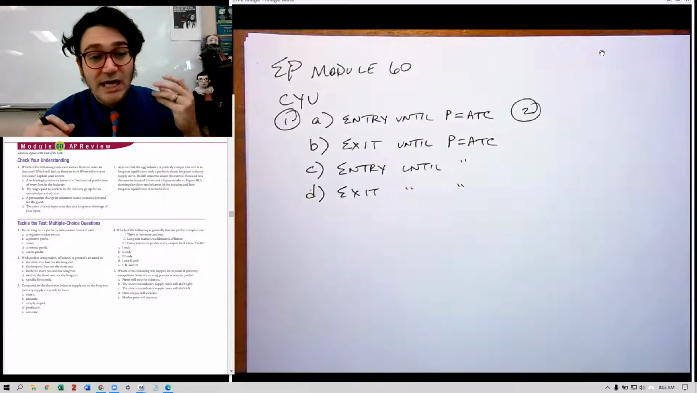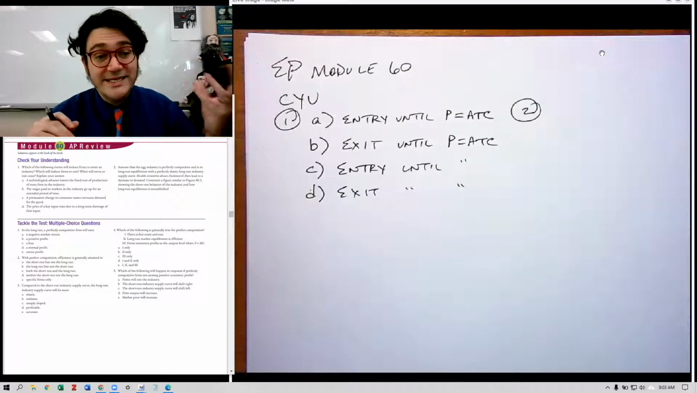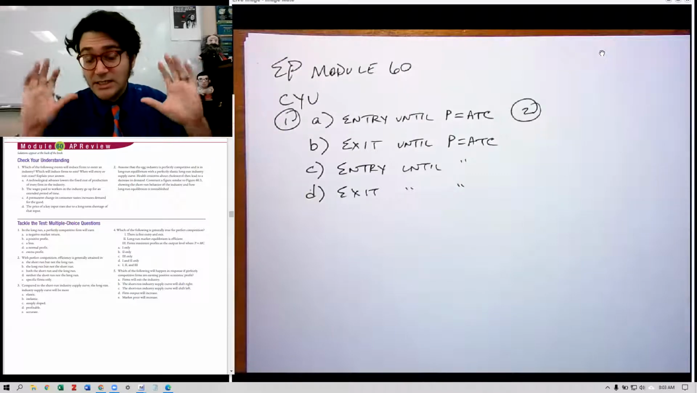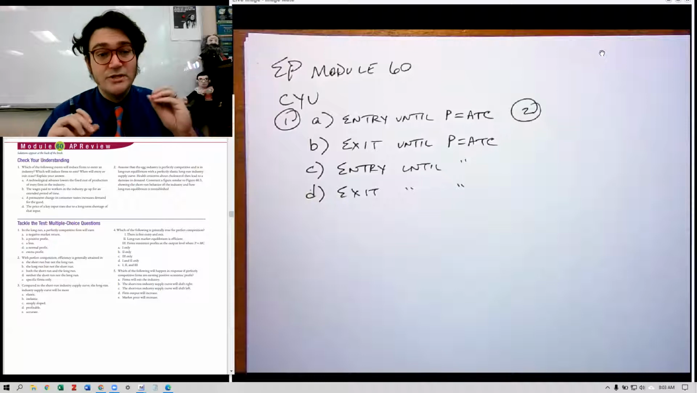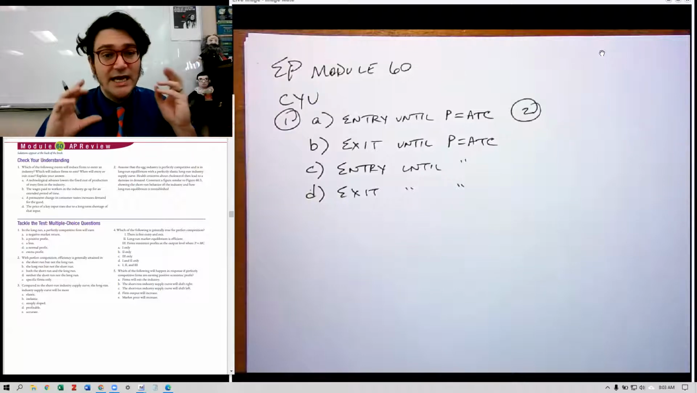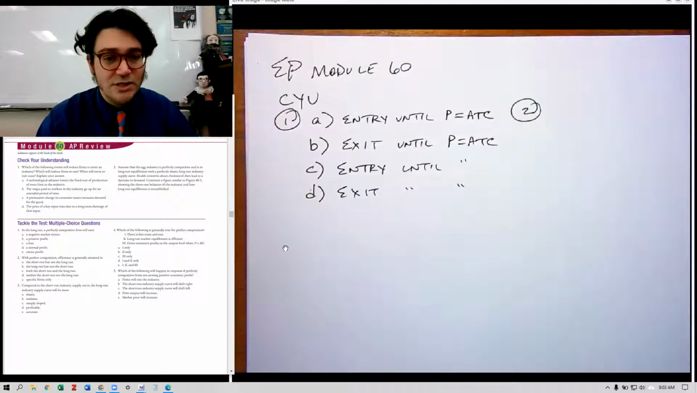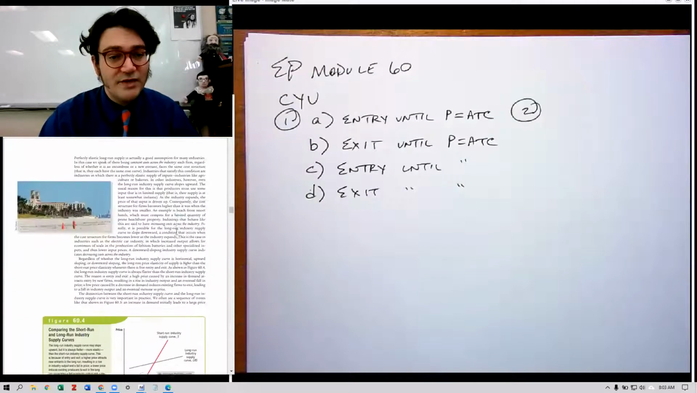So it says health concerns about cholesterol then lead to a decrease in demand, right? So it's in equilibrium, and then there's a decrease in demand. And then it says construct a figure similar to figure 60.3, showing the short run behavior of the industry and how long run equilibrium is reestablished. So let's go look at what that figure actually looks like.